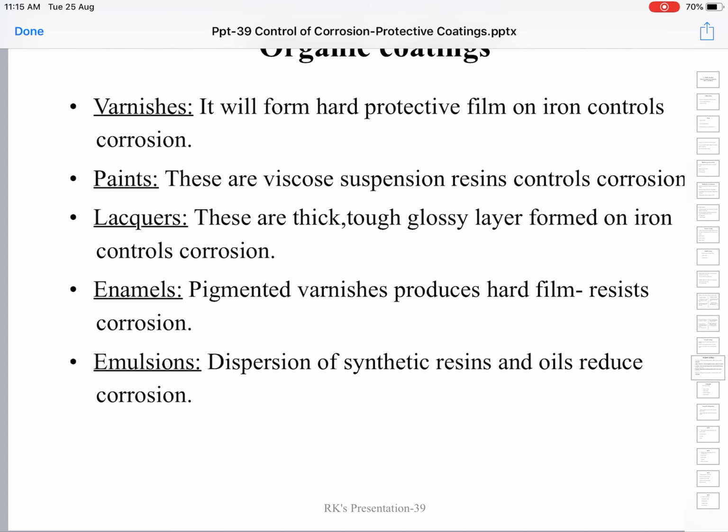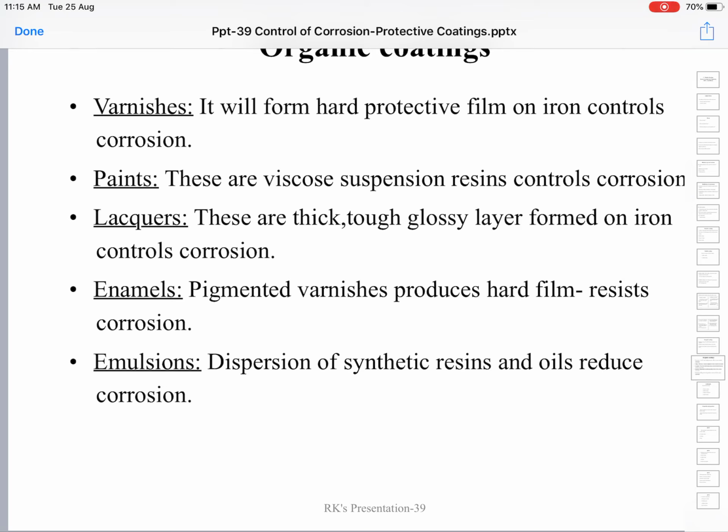Varnishes: the metal object to be protected is coated with varnish. This varnish forms a hard protective film on the iron and controls corrosion. It prevents contact of the environment with the iron surface.